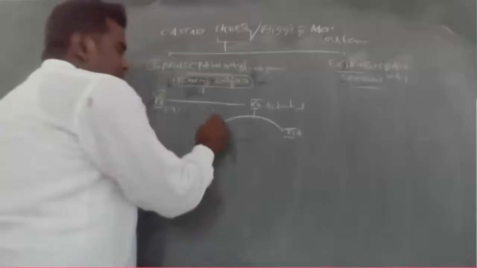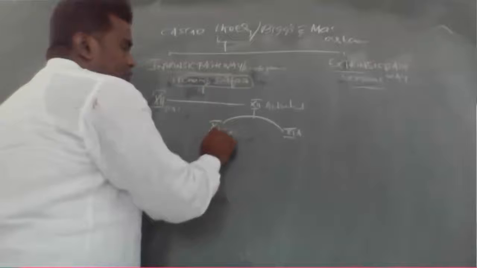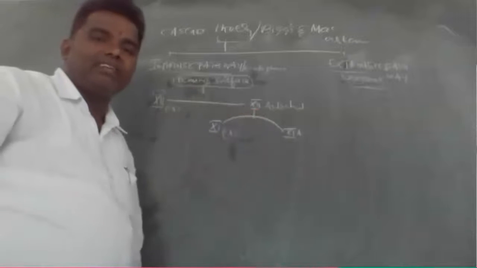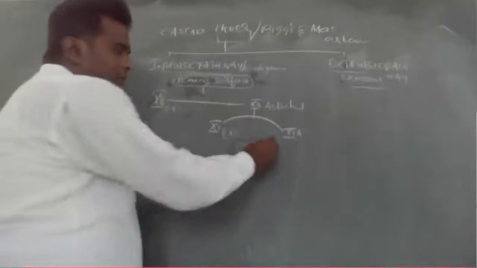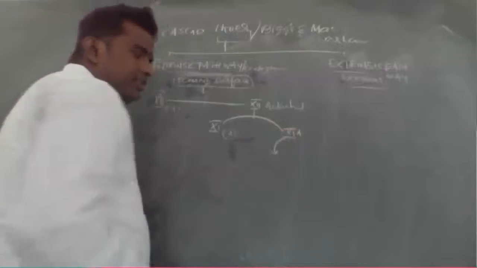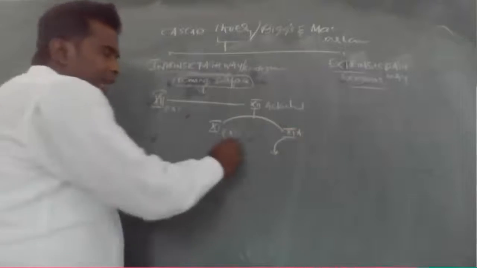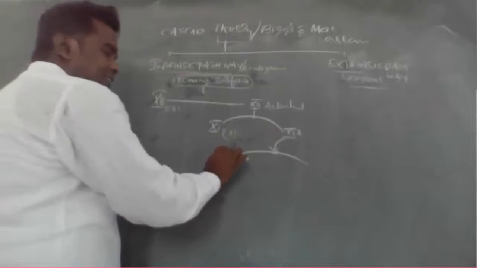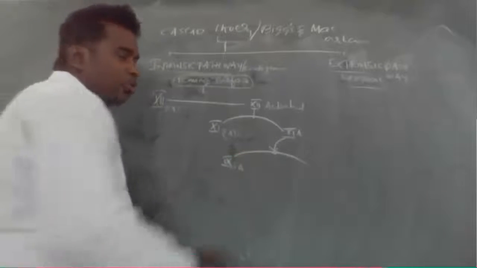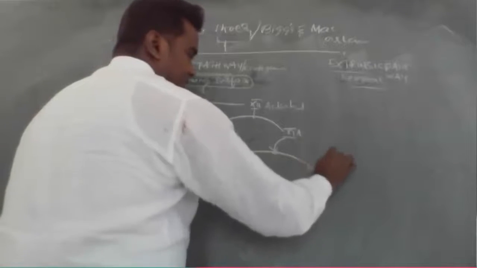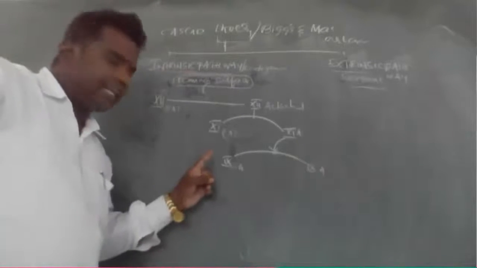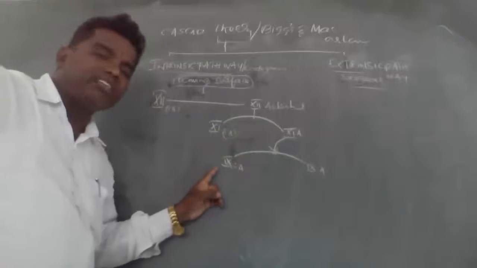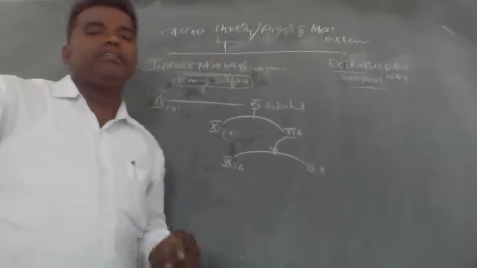This inactive plasma thromboplastin antecedent should be activated in the influence of the activated Hageman factor. Now the 11th active factor should activate the inactive 9th into active 9th. That is very, very important.